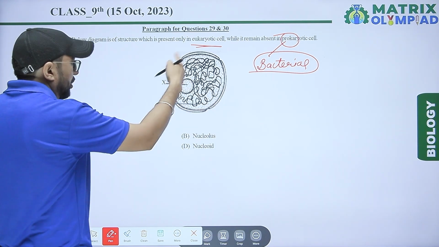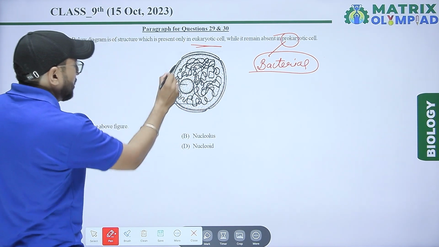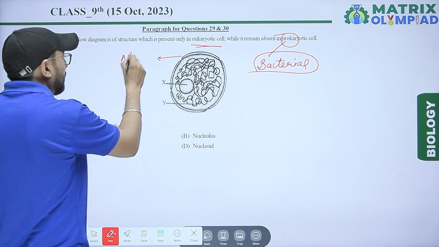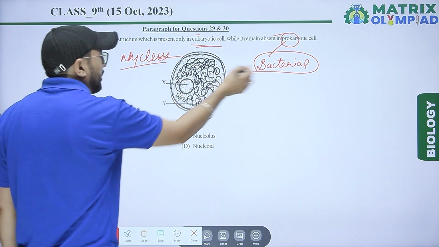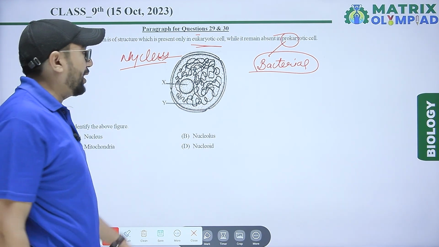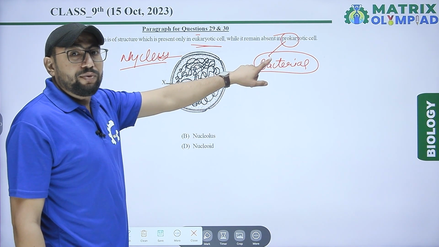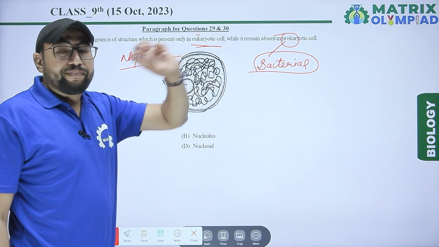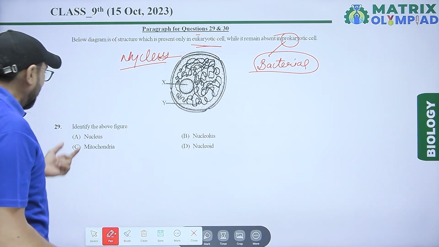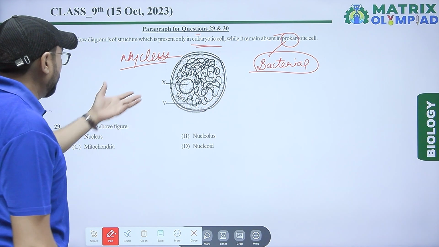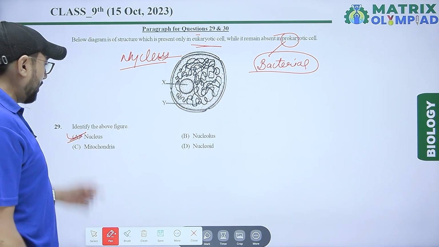So this diagram shows the structure that is nucleus, present in eukaryotic cell and not present in bacterial or prokaryotic cell. Above figure is nucleus. Right answer is option A, nucleus.